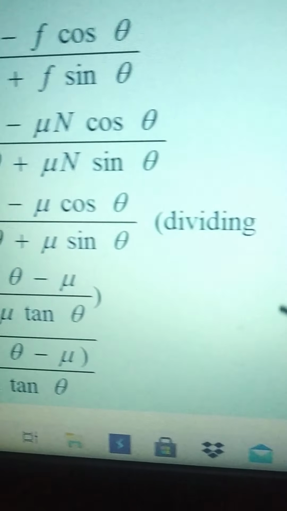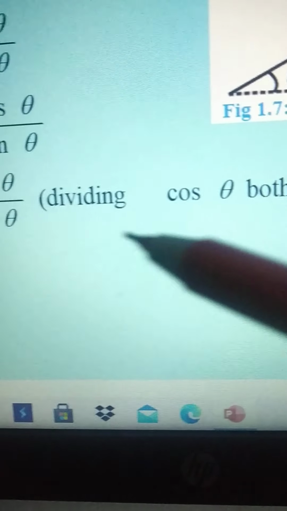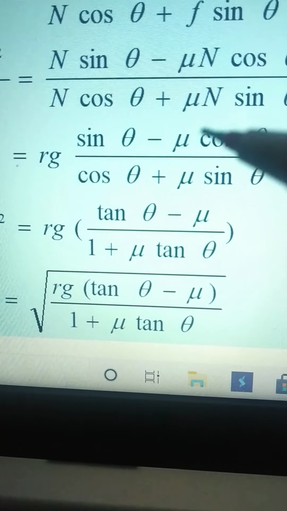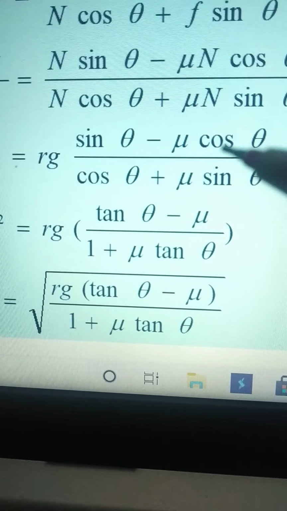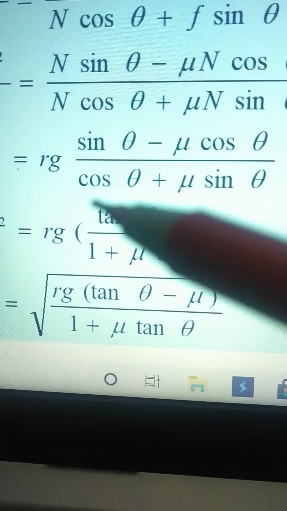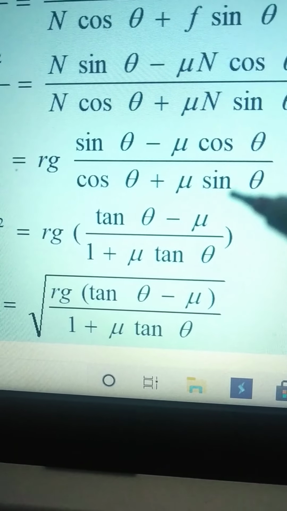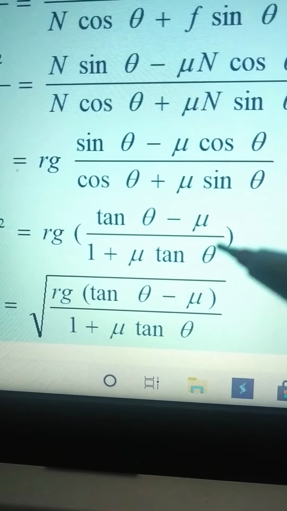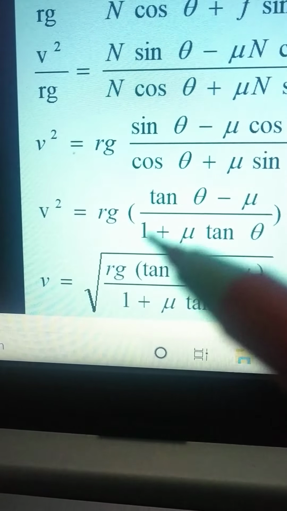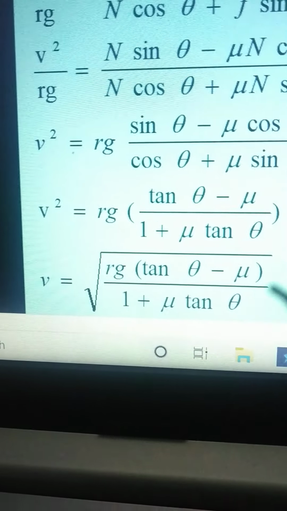Now dividing by cos theta in both numerator and denominator, sin theta upon cos theta gives tan theta. Mu cos theta upon cos theta cancels out, then we get only mu. Then again cos theta upon cos theta gives 1, plus mu sin theta upon cos theta is equal to tan theta. Therefore v is equal to square root of rg times tan theta minus mu upon 1 plus mu tan theta.